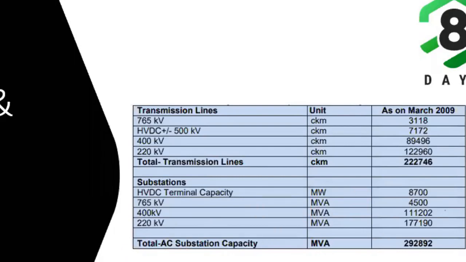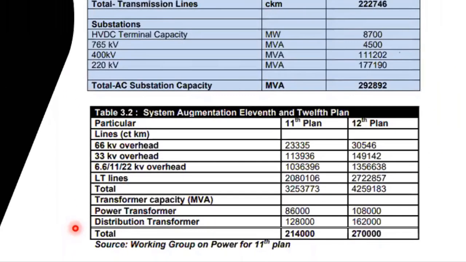So then further you can see these are the distribution voltage levels: 66 kV overhead, 33 kV overhead distribution lines, and 6.6 kV, 11 kV, and 22 kV. So and low voltage lines. Of these, low voltage lines are the longest, and then comes 11 kV and 22 kV overhead lines. So these are the capacities.